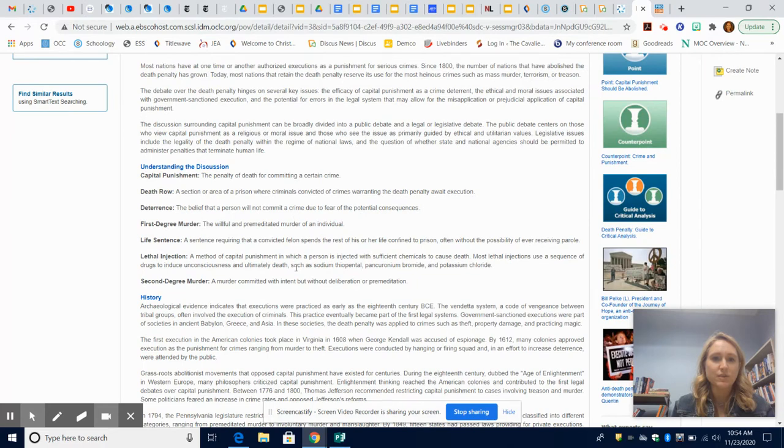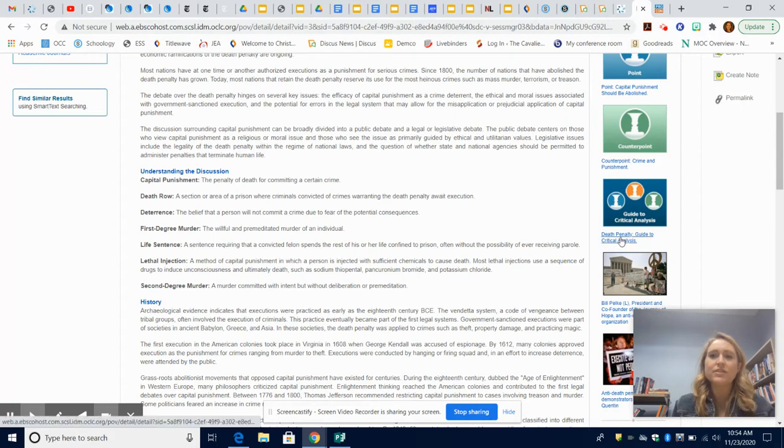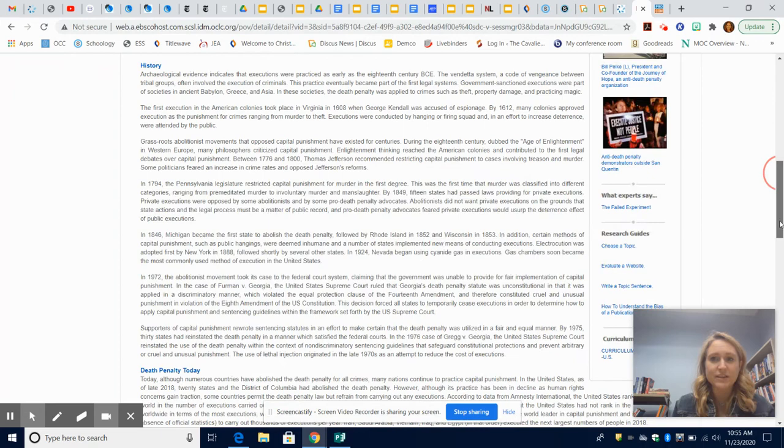So here you have an overview article, which is really important. It talks about different important terminology. And on the right-hand side, you have one point of view article, capital punishment should be abolished. Then you have the counterpoint to that. There's also a guide to critical analysis. If you're not really sure how people argue about this topic, that'll give you some really good ideas.